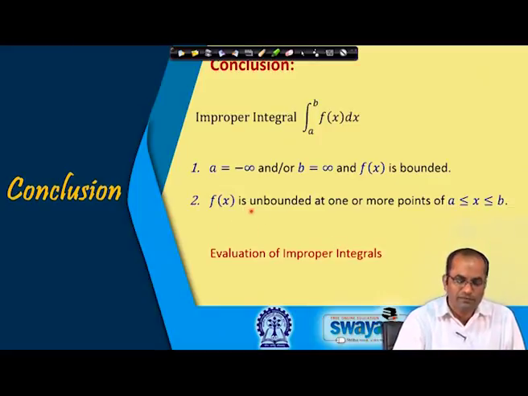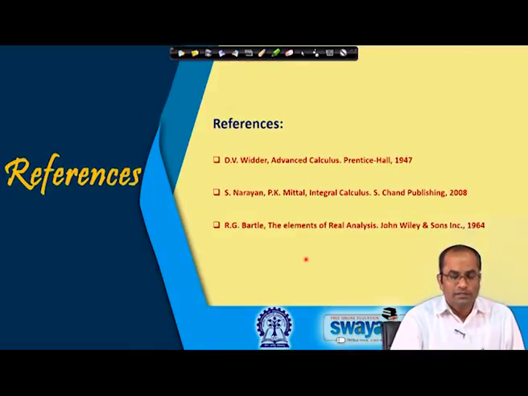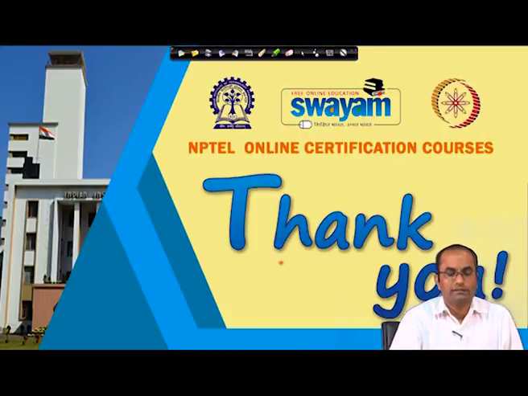So, we can evaluate those integrals, but in the next lecture we will see how to find, without evaluating, whether the integral converges or diverges. Here are the references we have used to prepare these lectures, and thank you very much.